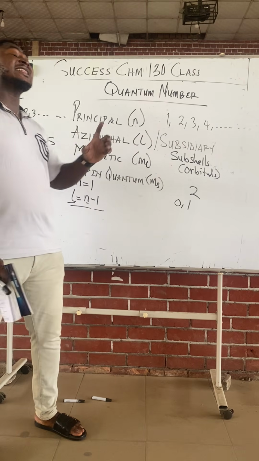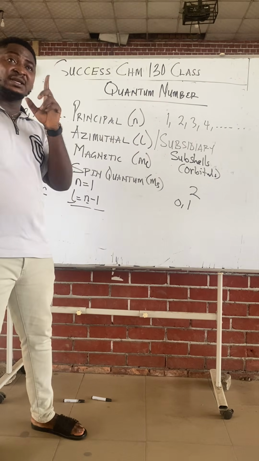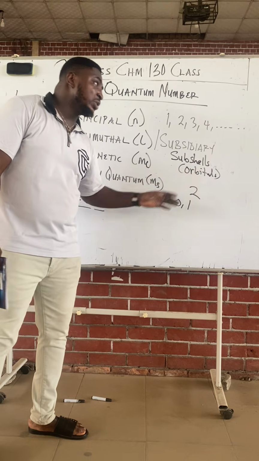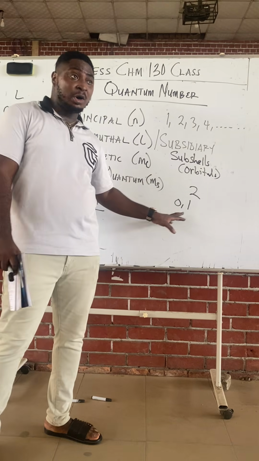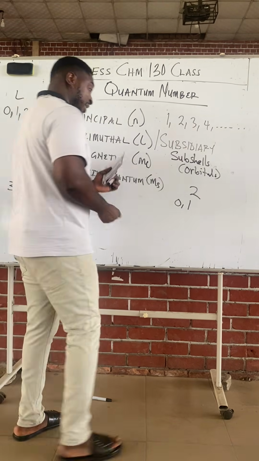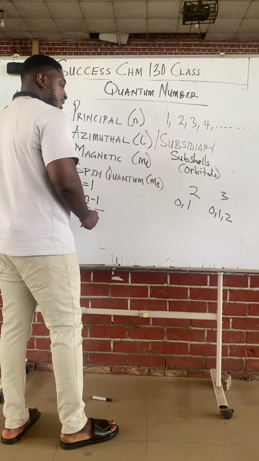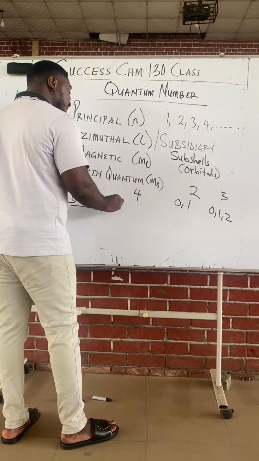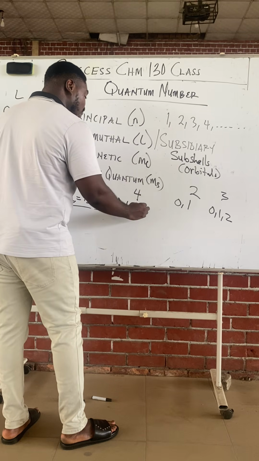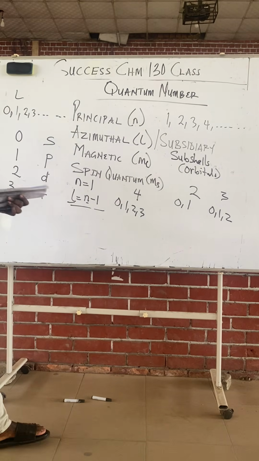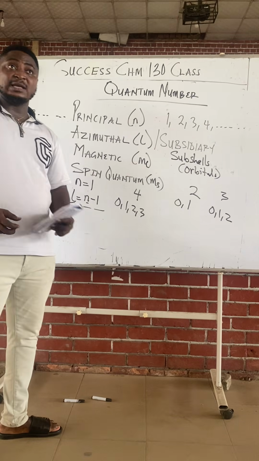If principal is 3, azimuthal is either 0, 1 or 2. If principal is 4, azimuthal is 0, 1, 2, 3. These are the possible azimuthal values.